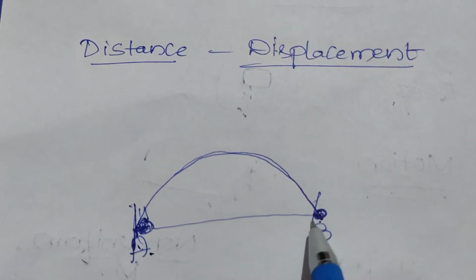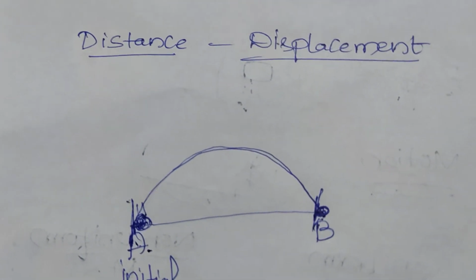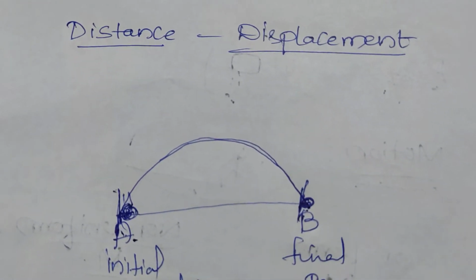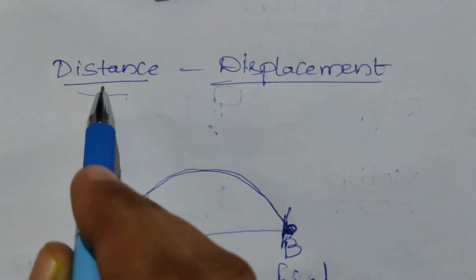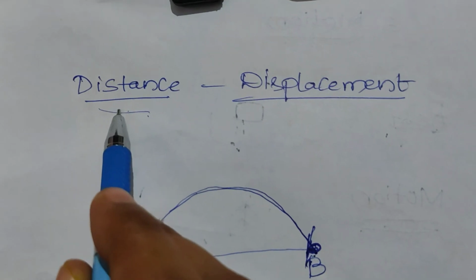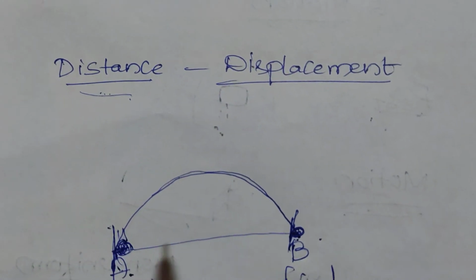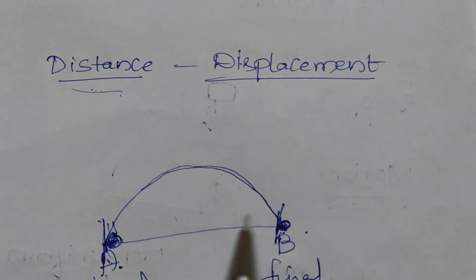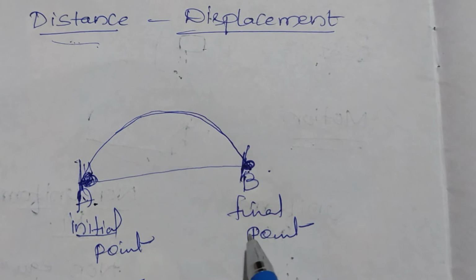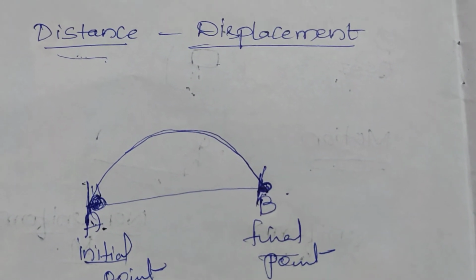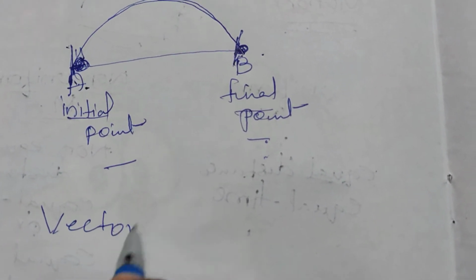Displacement means from the initial point the ball is reaching to the final point. Here distance is the path traveled or the path taken by the ball to reach from one point to another point. And displacement, we can define as the ball reaching from the initial point to the final point in a specified direction.